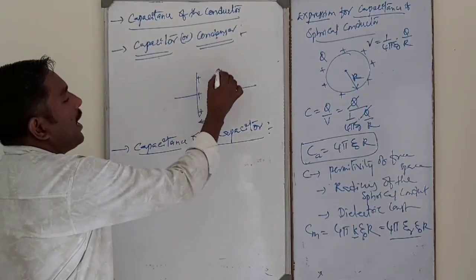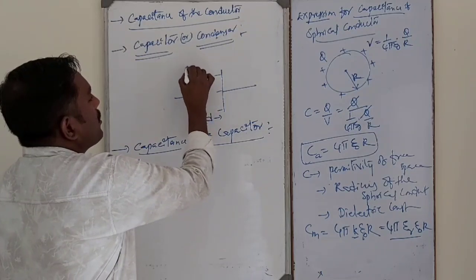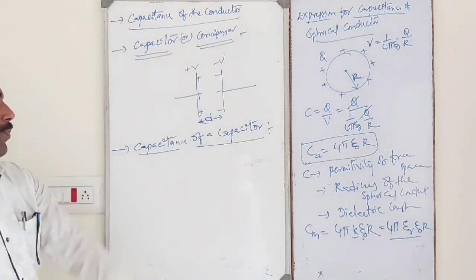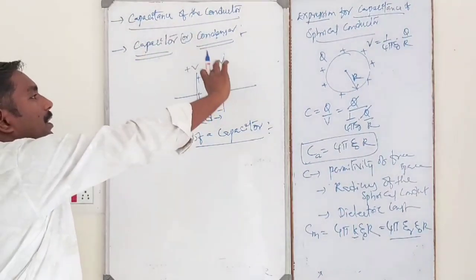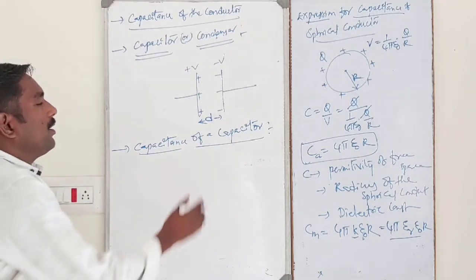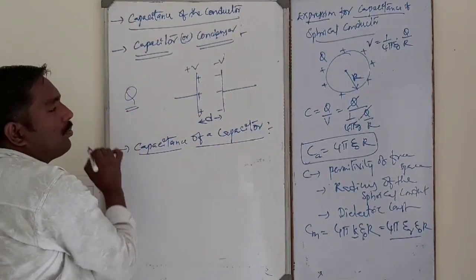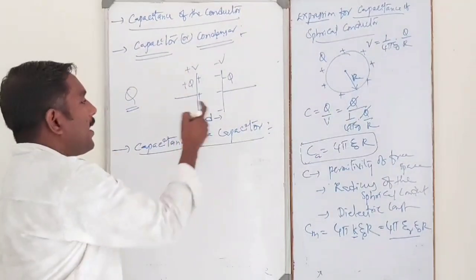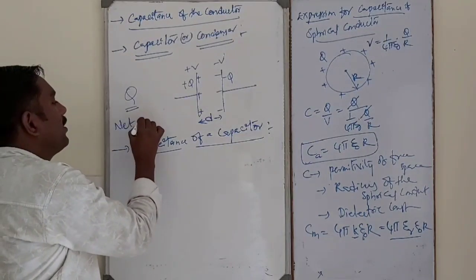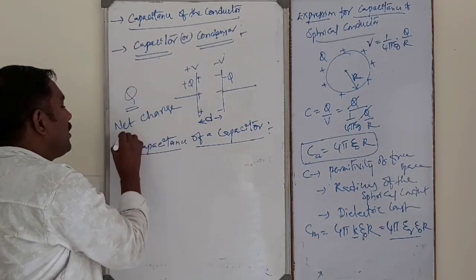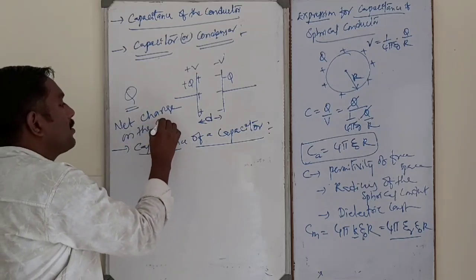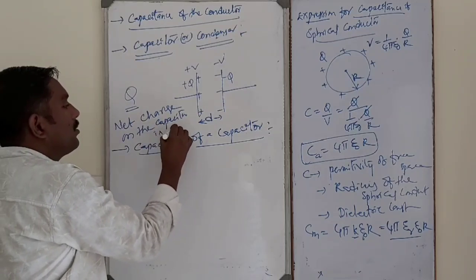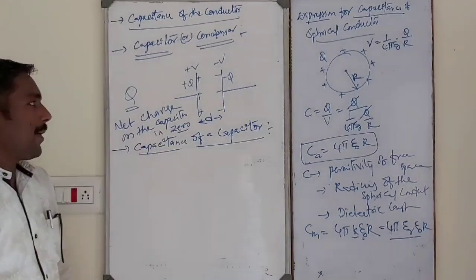See dear student, this is simply a capacitor. So this is positive potential, this is negative potential. Two plates: this has a positive charge, positive potential is there; the other has a negative charge, negative potential is there. So the total charge on the capacitor is what? Q. Of course, this is positive Q, this is negative Q. The net charge on the capacitor is 0. That is the very most important point. Net charge on the capacitor is 0.